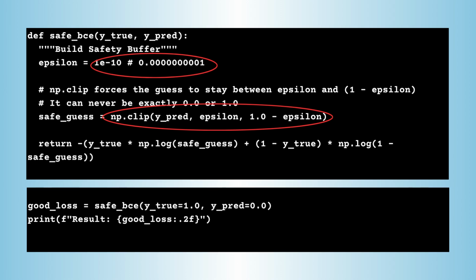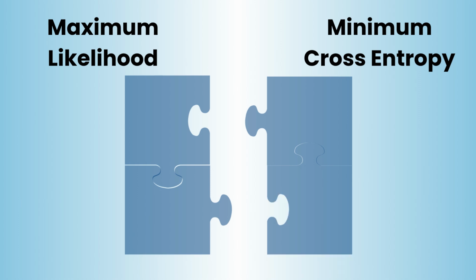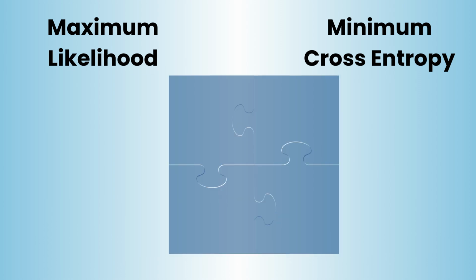Before we go, there's one final magic trick to consider. In our last video, we used statistics to find the best model using maximum likelihood estimation. Today, we used information theory to find the best model using cross-entropy. If you look at them closely, they are the exact same equation. Minimizing cross-entropy is maximizing likelihood. It is just two different fields of science discovering the exact same truth about how we learn from data.